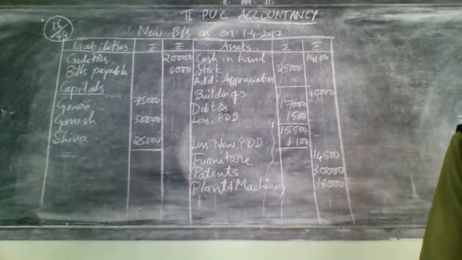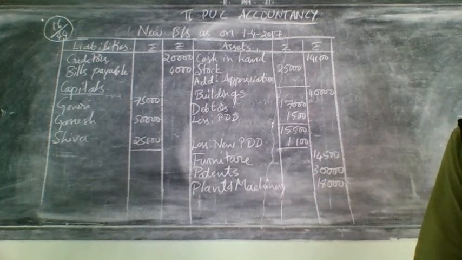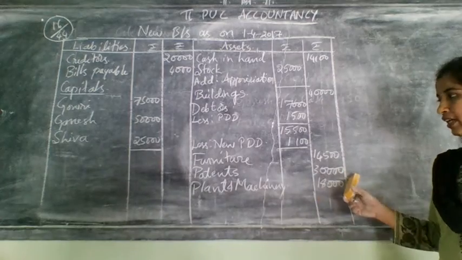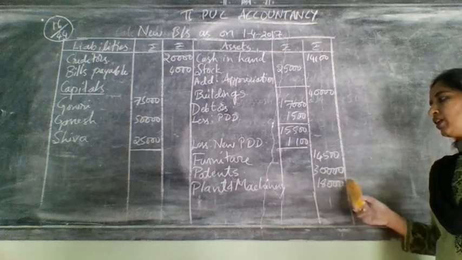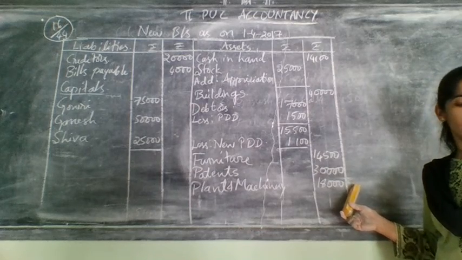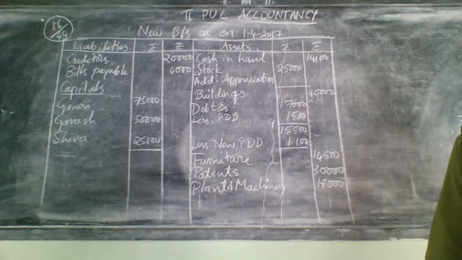After that need to take furniture, no other adjustment, directly outer column. Patents, no other adjustment, directly on outer column. Next, plant and machinery, no other adjustment, directly on the outer column. So here ends all your assets, all the assets from asset side.